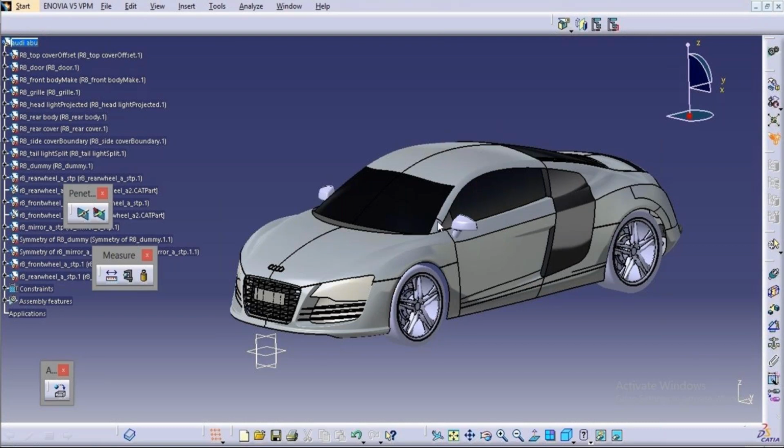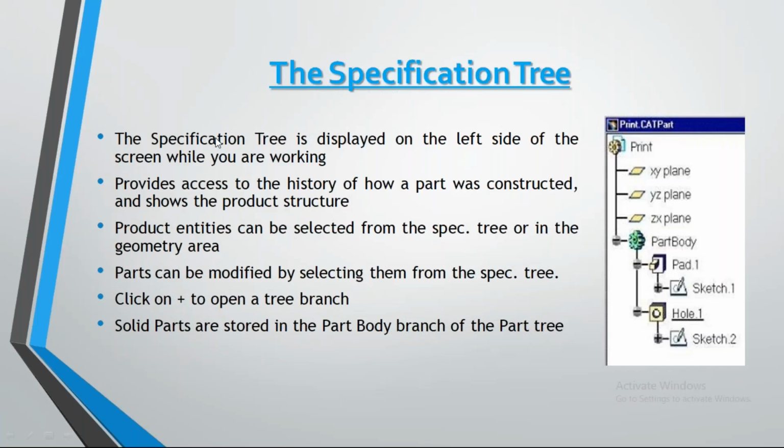Okay, so this is the specification tree. It is displayed on the left side of your workbench, and it has a history of how the part is constructed.